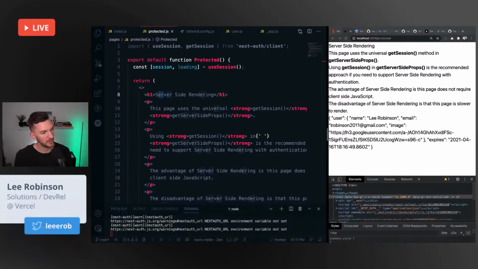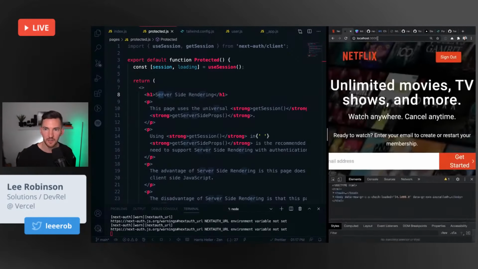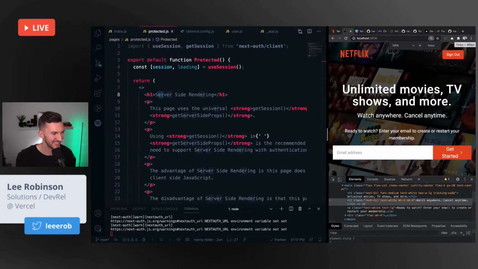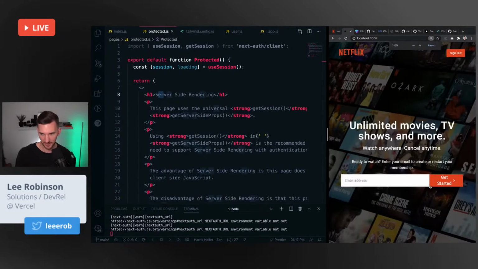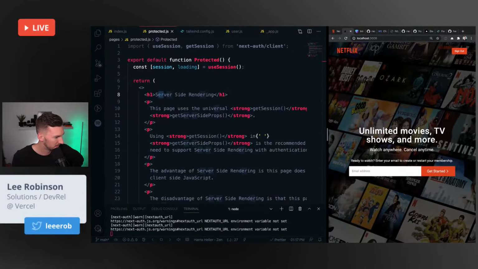We are coding and making a little Netflix clone that, oh my gosh, it's zoomed in so much. A little Netflix clone that uses Next Auth for authentication. What other questions do we have here?